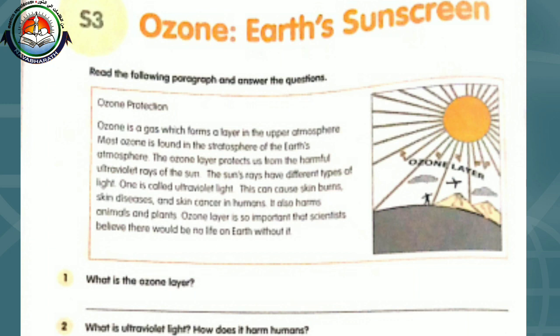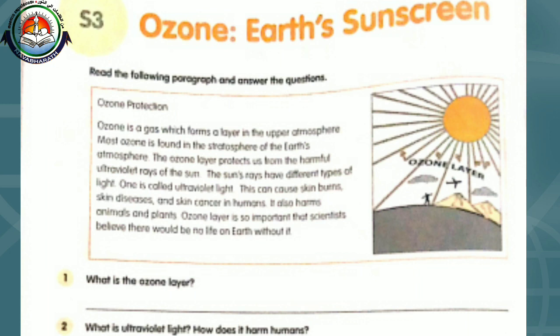Ozone protection. Ozone is a gas which forms a layer in the upper atmosphere. Most ozone is found in the stratosphere of the earth's atmosphere. The ozone layer protects us from harmful ultraviolet rays of the sun. The sun's rays have different types of light. One is called ultraviolet light. This can cause skin burn, skin diseases and skin cancer in humans. It also harms animals and plants.